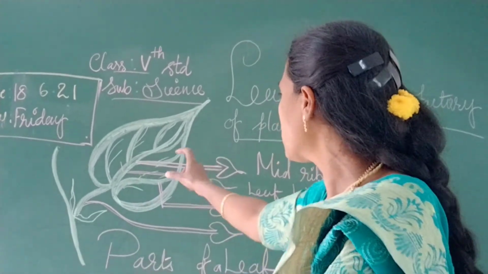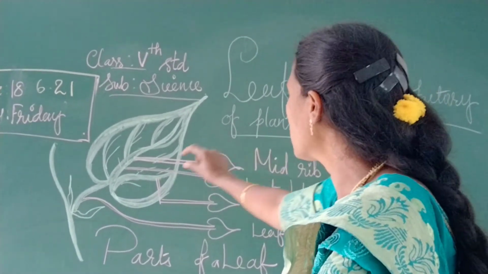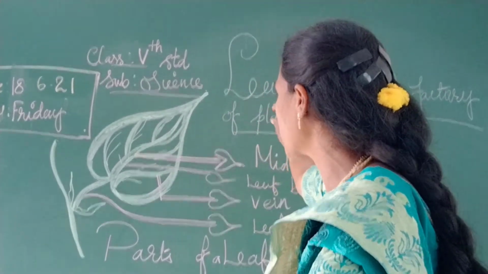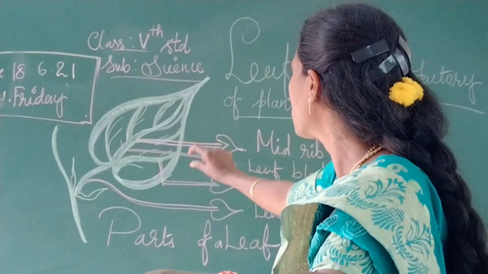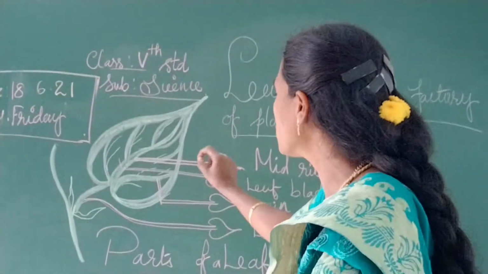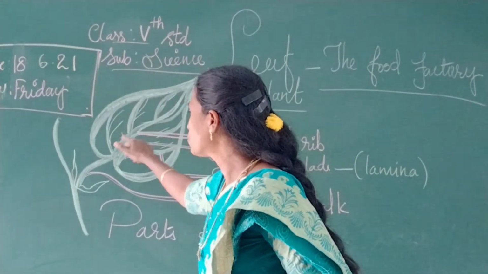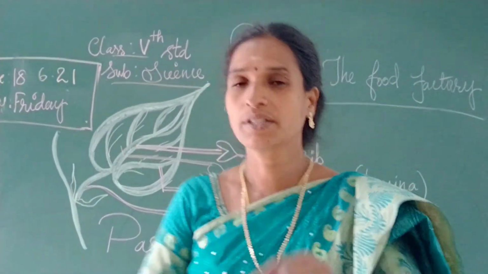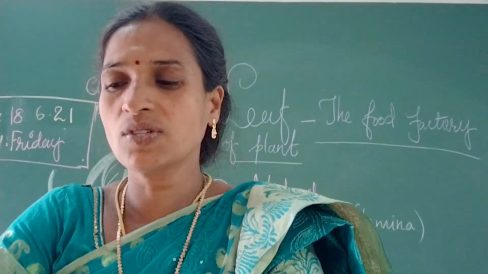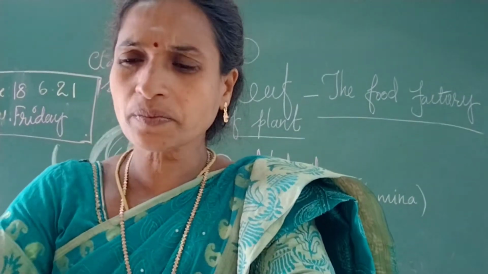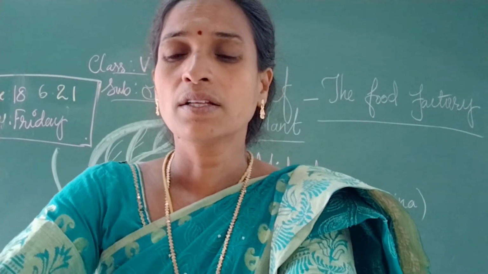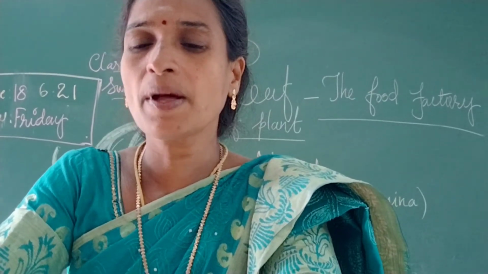The prominent midrib is where it will start. From the prominent midrib, the veins also start. Yes children, so these are the parts of the leaf.